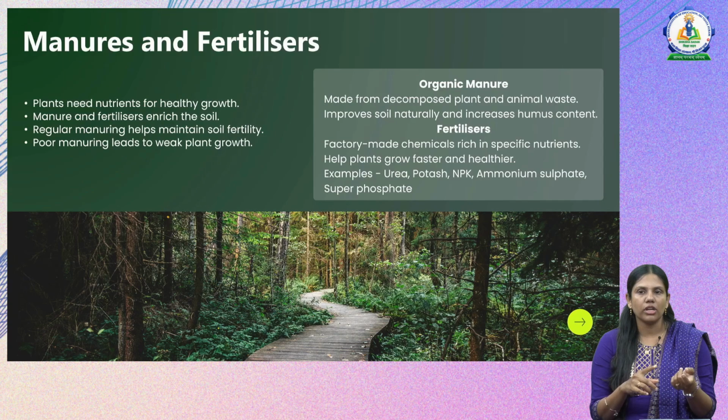So if you regularly give manure to the soil, fertility will be maintained, so it will be more suitable for plant growth. Then on the other side we have fertilizers. Fertilizers are mostly made in factories.